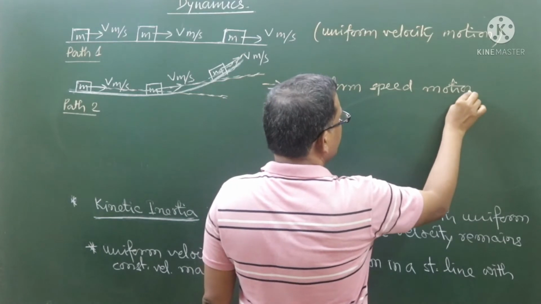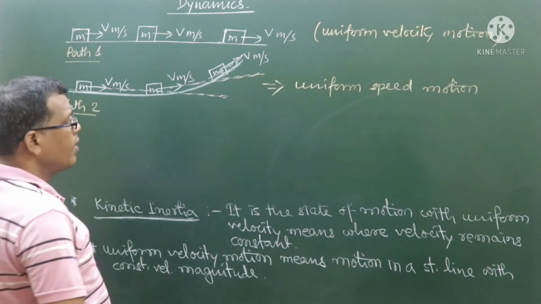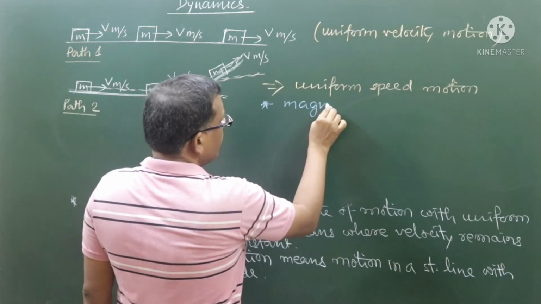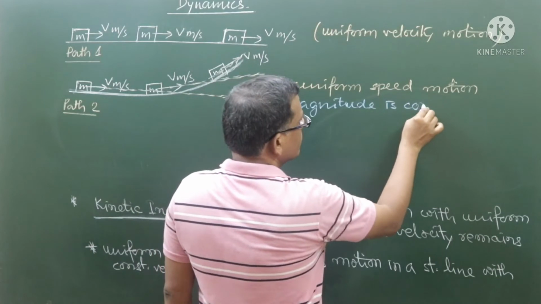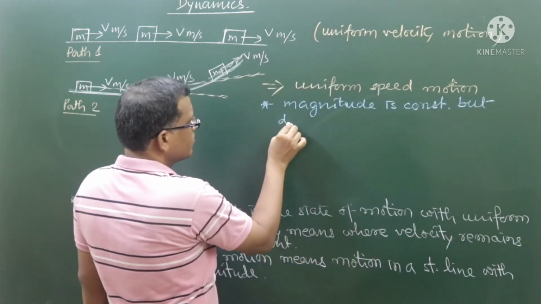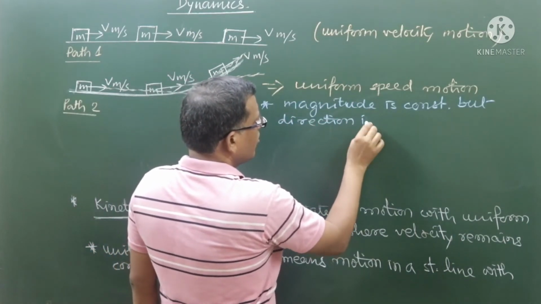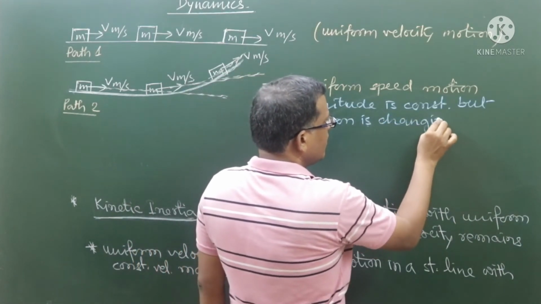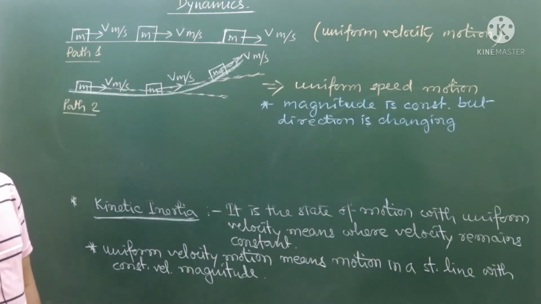Why can't we call it uniform velocity? The reason behind it is that direction is changing. In this part we can say magnitude is constant, but direction is changing. In the second one, how can we understand the direction is changing? We can understand that by the direction of the arrow representing the velocity vector, right?